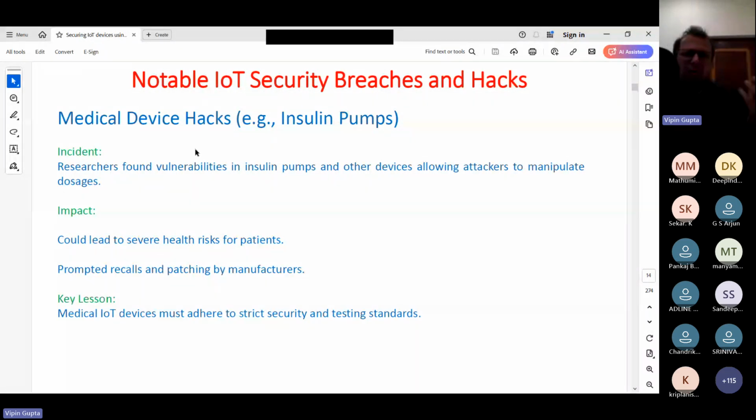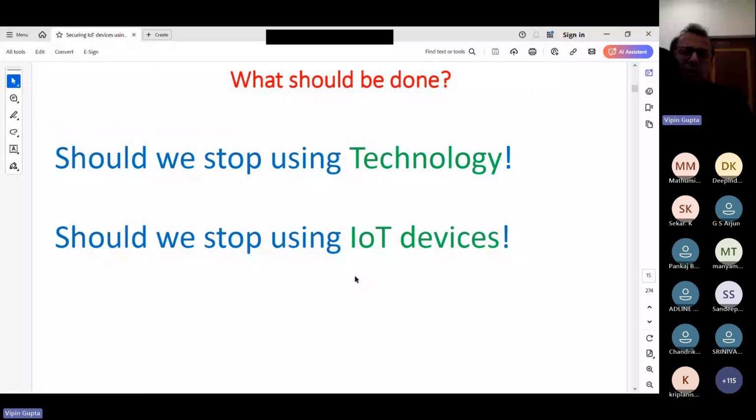Now, this is just the tip of the iceberg of what we have discussed. So what should be done? Should we stop using technology related to today's session? Should we stop using IoT devices? No, this is not the solution. And I would like to share a line that is written in my office, when you come to my office you will find it. What is the meaning of this line?